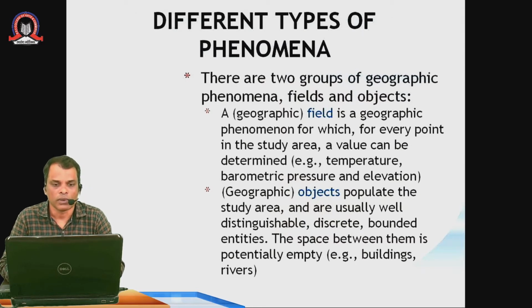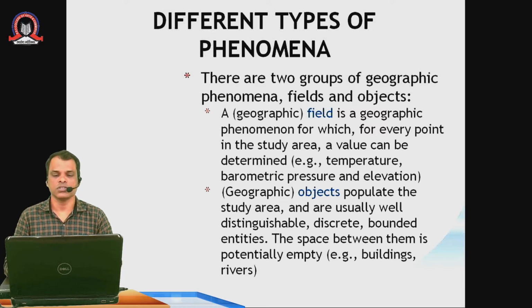There are two different types of phenomena: field and object. We can divide all these phenomena into two types. First we'll try to understand what is meant by a field. A field is a geographical phenomena for which, for every point in a study area, a value can be determined. Examples: temperature, pressure, elevation, etc. And objects populate the study area and are usually well distinguishable, discrete, bounded entities. The space between them is potentially empty.